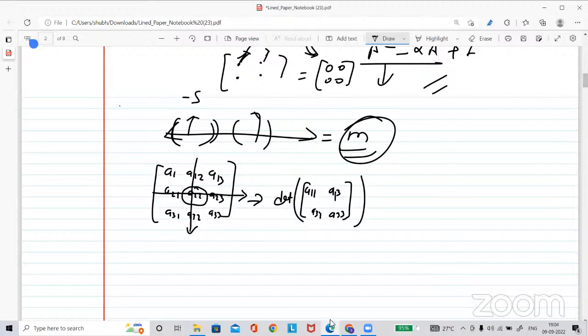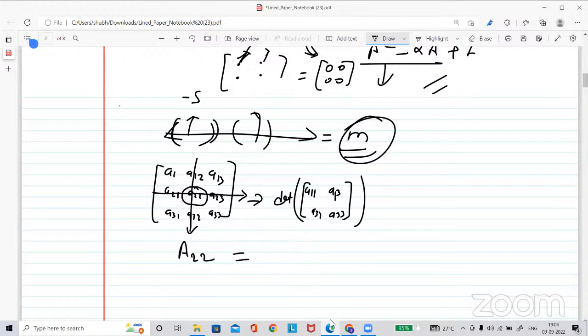Okay, sir. So that is the minor for this entry, and now what will be the cofactor for this entry? I am writing the cofactor as capital A. So the cofactor of this entry will be, suppose this is 2, 2, so I'm just denoting the cofactor, which is A22.